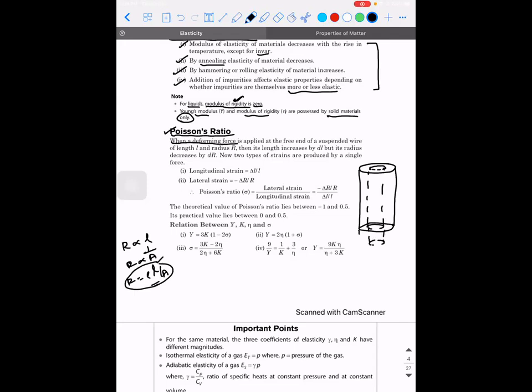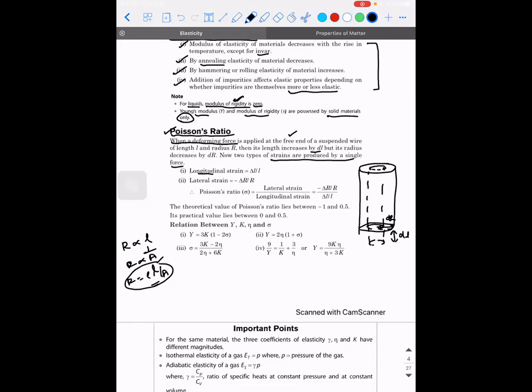Can I say something like this? When a deforming force is applied at the free end of a suspended wire of length L and radius R, then its length increases by dl and its radius decreases by how much value? dr. Now, two types of strains are produced by a single force.